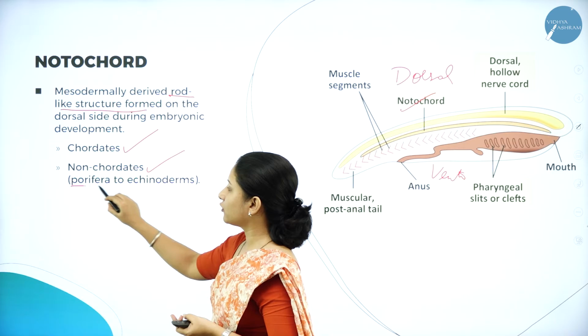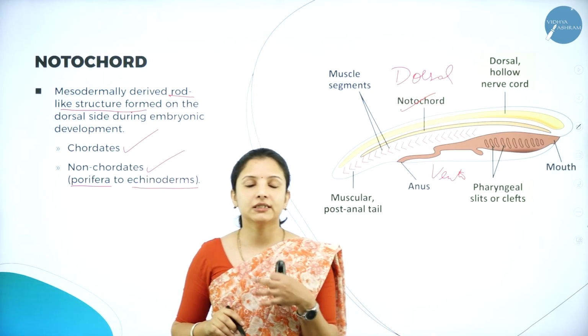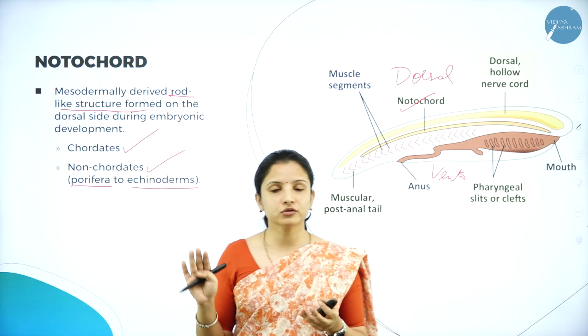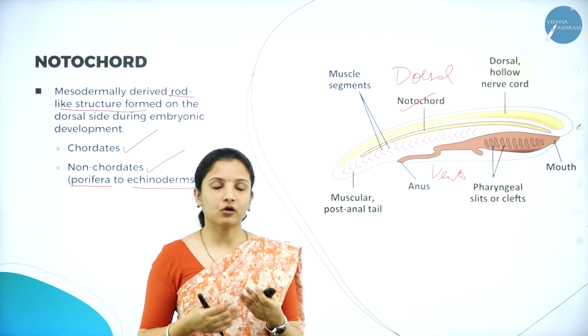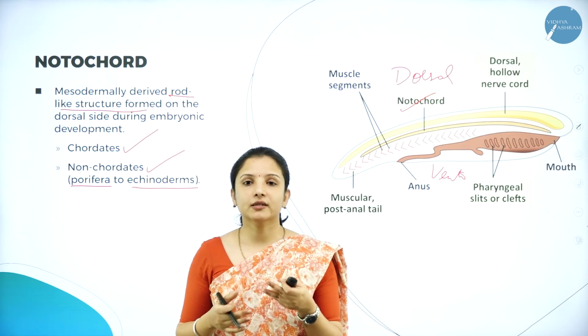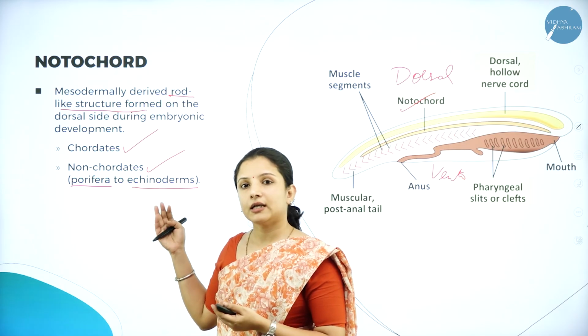The best examples of non-chordates are Porifera and Echinoderms, like sponges and sea urchins. They do not have a notochord or a backbone. So based on the presence or absence of the notochord, they are also classified.